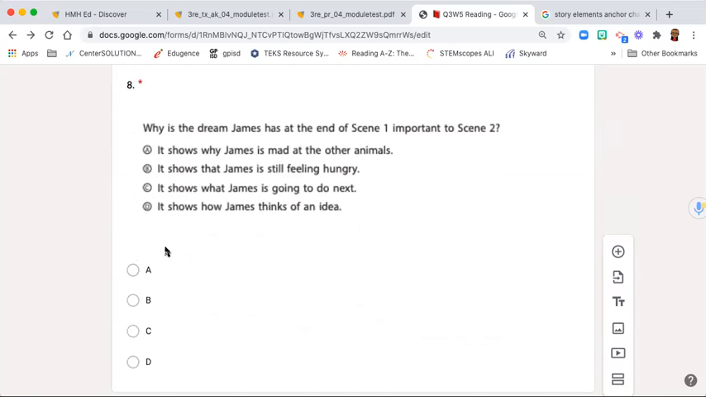Number 8. Why is the dream James has at the end of scene 1 important to scene 2? A. It shows why James is mad at the other animals. B. It shows that James is still hungry. C. It shows what James is going to do next. D. It shows how James thinks of an idea.